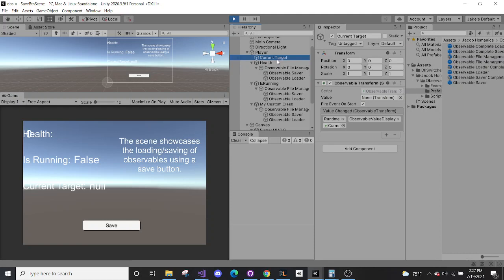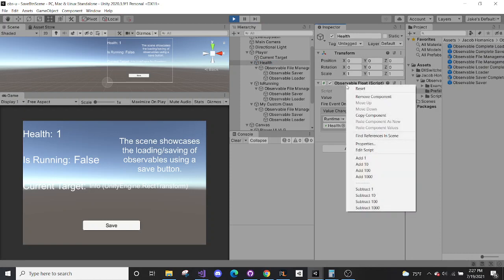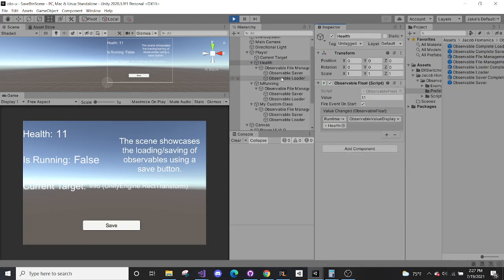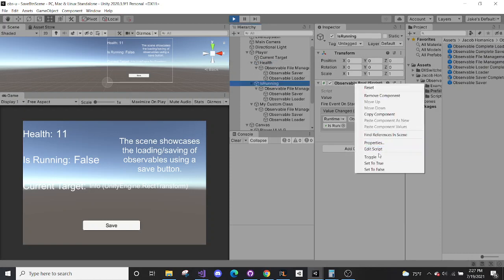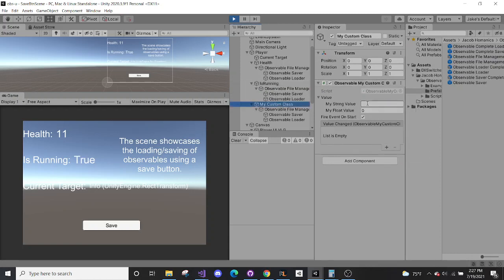So current target, yes. So let's go ahead and set this to a random in the scene. Let's go ahead and add 1 and then 10. And then for is running, let's just maybe toggle it to true. And then we also have my custom class. So let's go ahead and give it Mr. Jenkins. And then my float value, let's set that to 55.